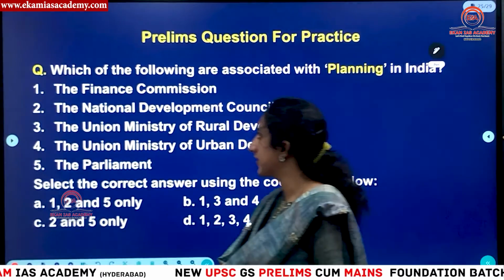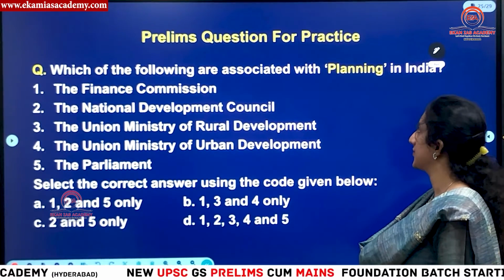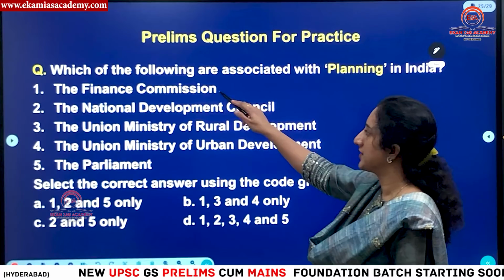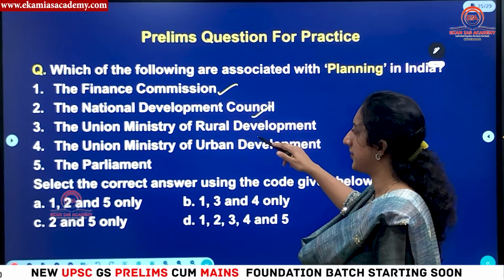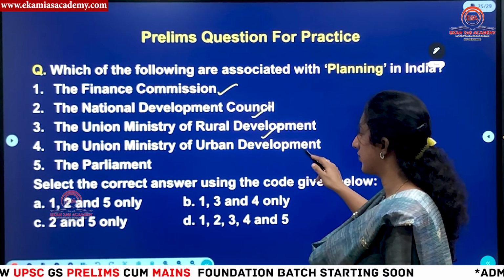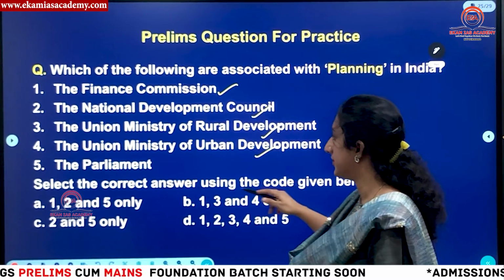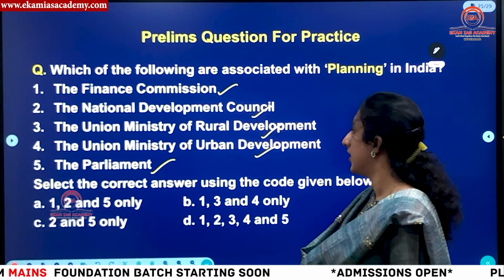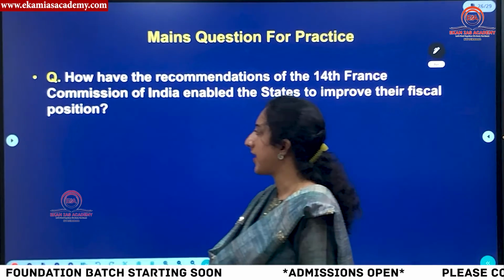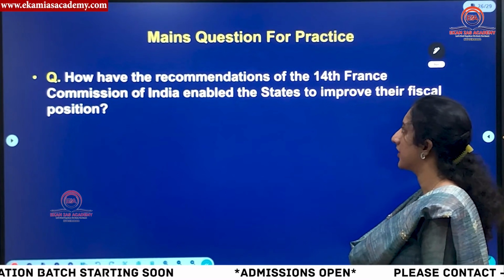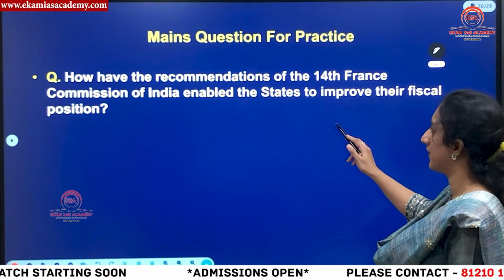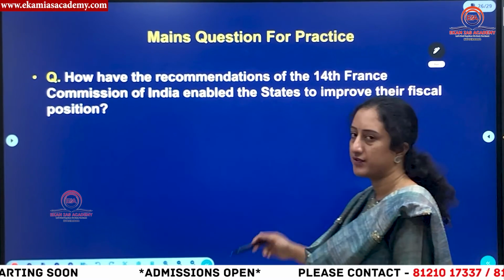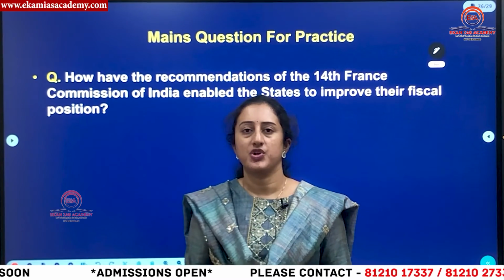Then, time for a practice question. Which of the following are associated with planning in India? First, Finance Commission; second, National Development Council; third, Union Ministry of Rural Development; fourth, Union Ministry of Urban Development; and fifth, Parliament. So which of the following are associated with planning? Answer in the comment section. Then, a practice question for mains: How have the recommendations of the 16th Finance Commission of India enabled the states to improve their fiscal position? This is a question for mains.